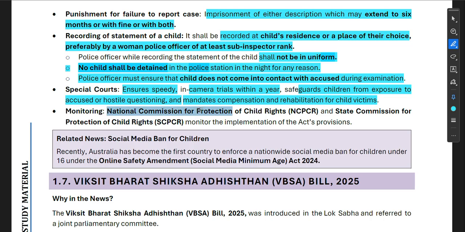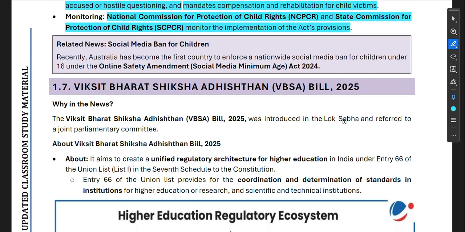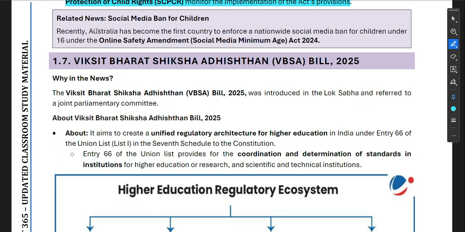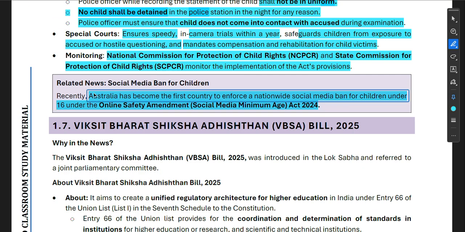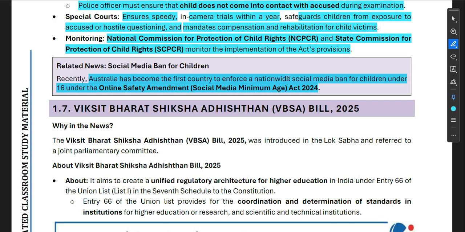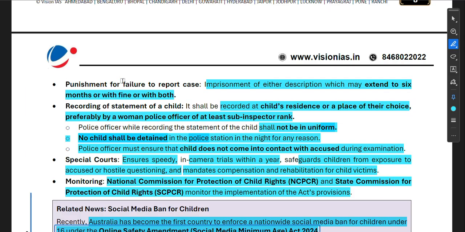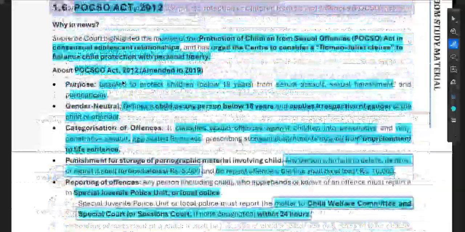Monitoring: the National Commission for Protection of Child Rights and the State Commission for Protection of Child Rights monitor the implementation of the Act's provisions. Now, related news: social media ban for children. Recently, Australia became the first country to enforce a nationwide social media ban for children under 16 under the Online Safety Amendment (Social Media Minimum Age) Act 2024. We have discussed this in our newspaper discussion. You can also watch it on our channel.